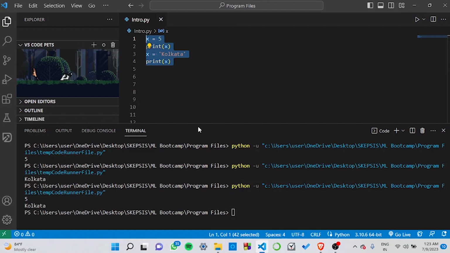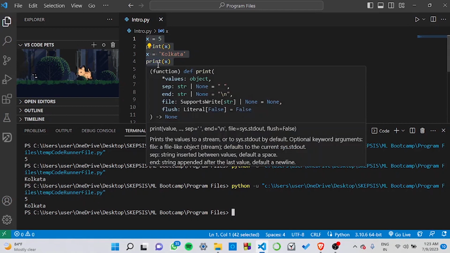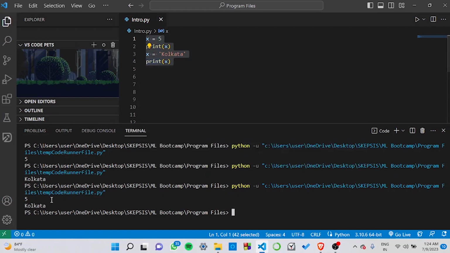Over here, if you can see now as well, the first output returned to us is 5 because the value of x is 5. And then once we change the value of x to Kolkata, we're getting the output as Kolkata for the second print statement.